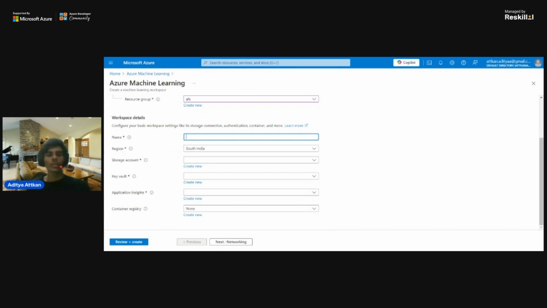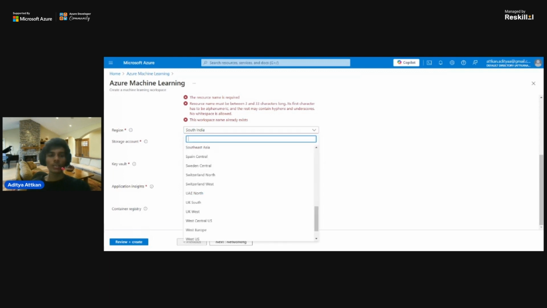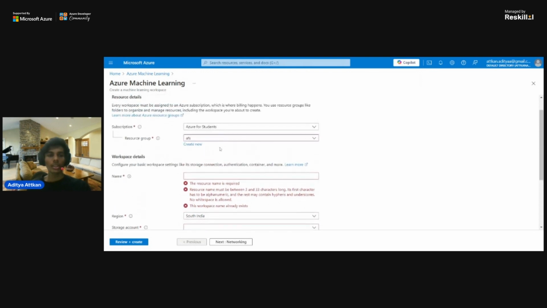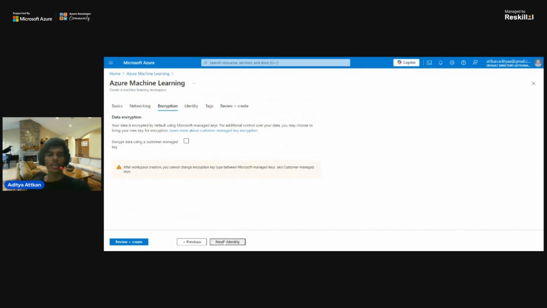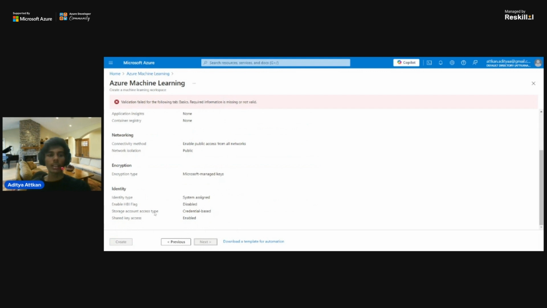So here is the name of your workspace. You can name it Azure ML, or write the name on the basis of what problem the model is going to solve. In the region, you can select South India. I've selected South India because it's nearby for India servers, for India data centers. For the storage account, you can live with the default. Just add the storage region and your name, and click next. In encryption, you can leave everything as default. You don't need to do anything in that. Then you can do review and create your own workspace.